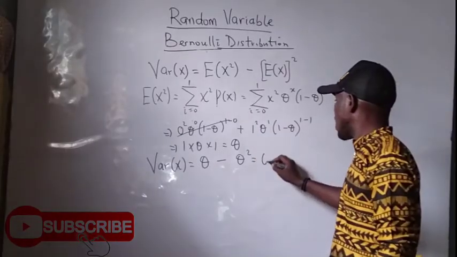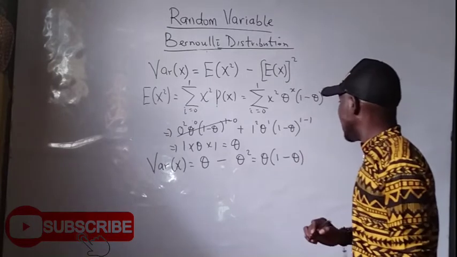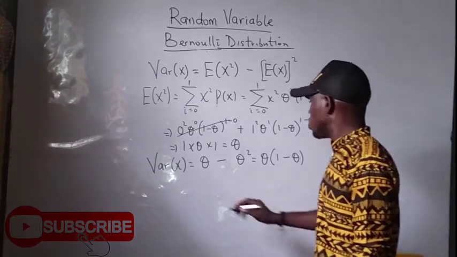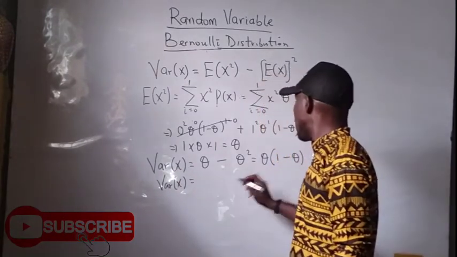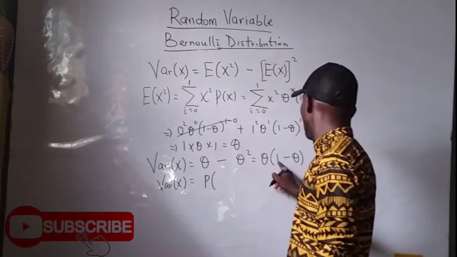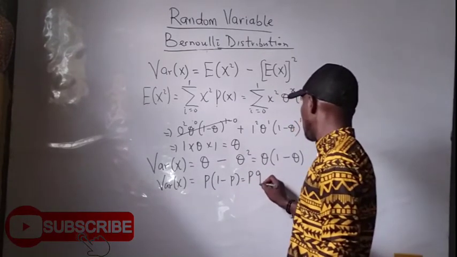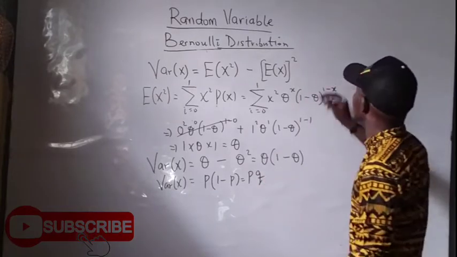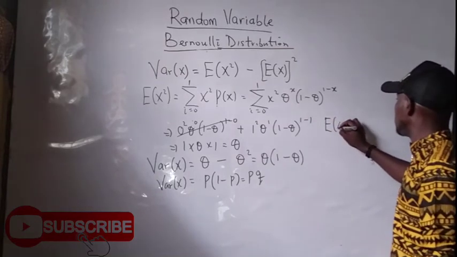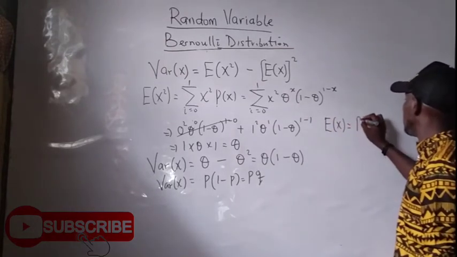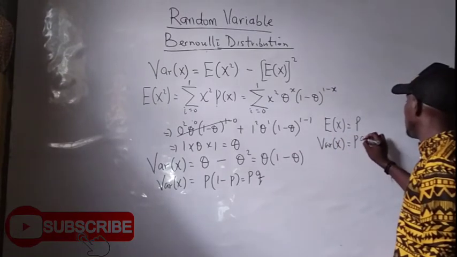So when I factorize theta, I'm going to be having 1 minus theta, which at the end is simply going to give me that the variance of x is simply, my theta means p, and 1 minus theta means 1 minus p, which means pq. So in summary, we can simply say that the expectation, which is the mean of my Bernoulli, is p, and the variance of my Bernoulli distribution is pq.